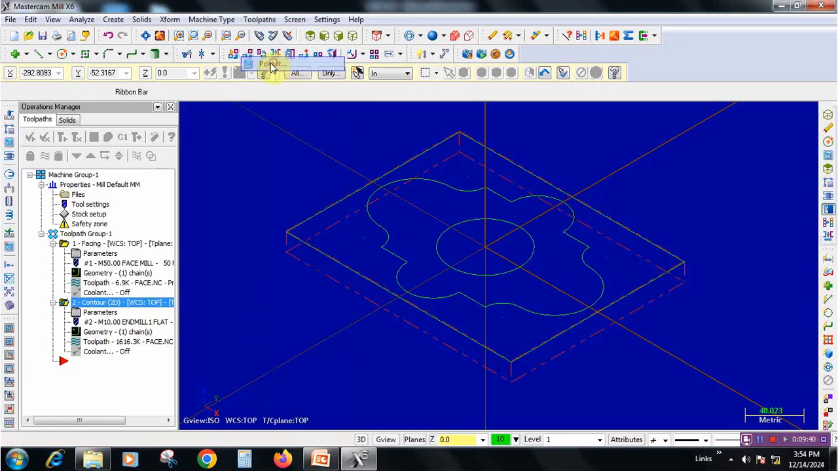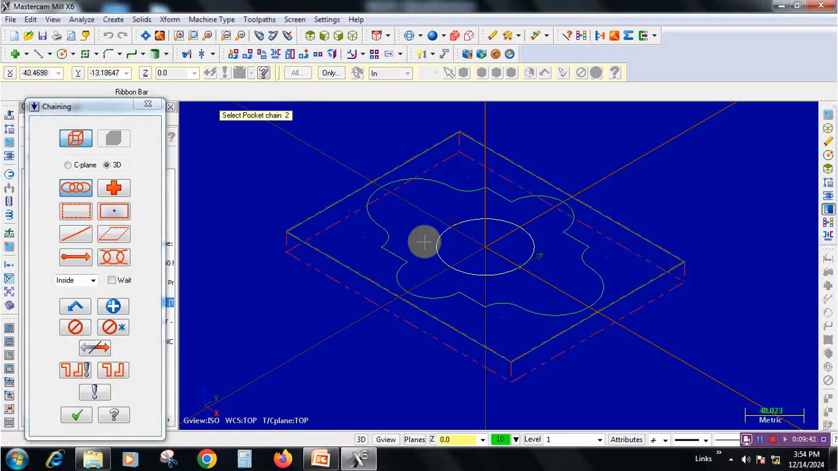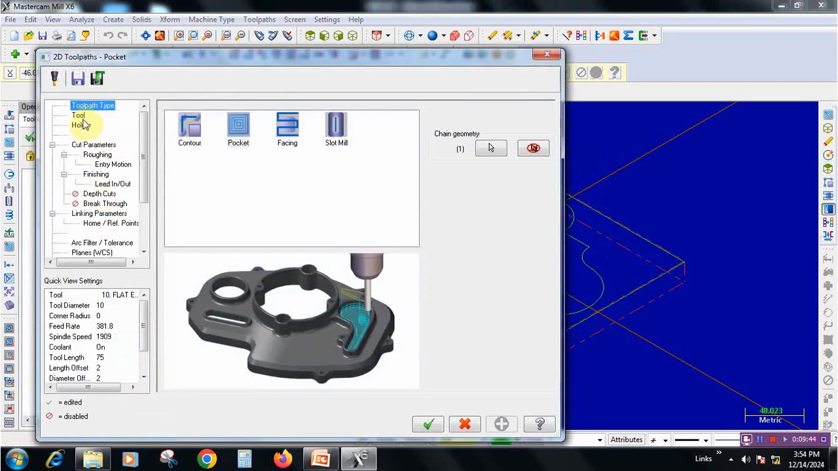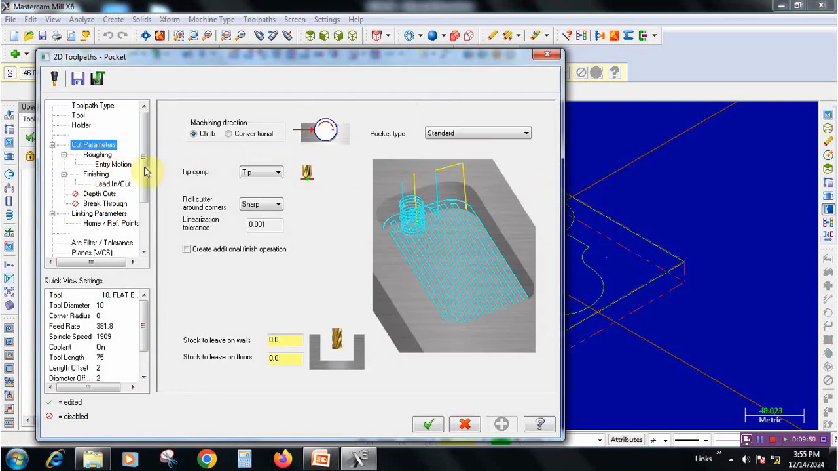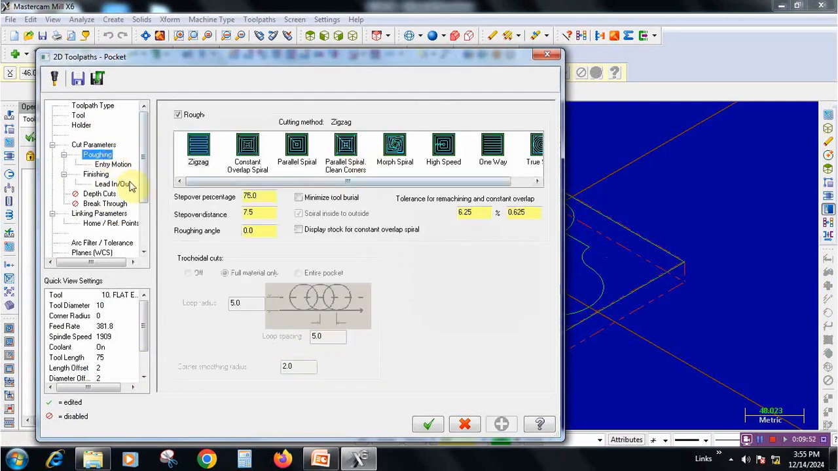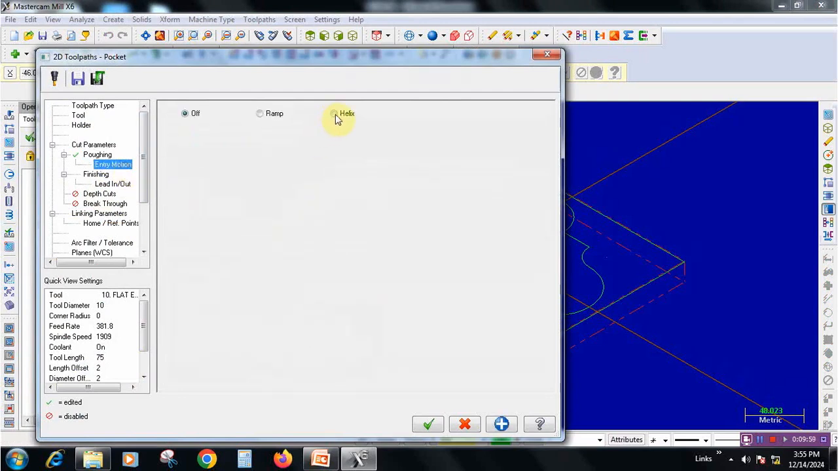Go to pocketing option, click on that circle and go to tool selection. The same tool we can select, a 10 mm end mill cutter. Go to cut parameters. The cut parameters are roughing and the entry motion to be selected. Parallel, spiral, clean corners to be selected. Entry motion as helix.